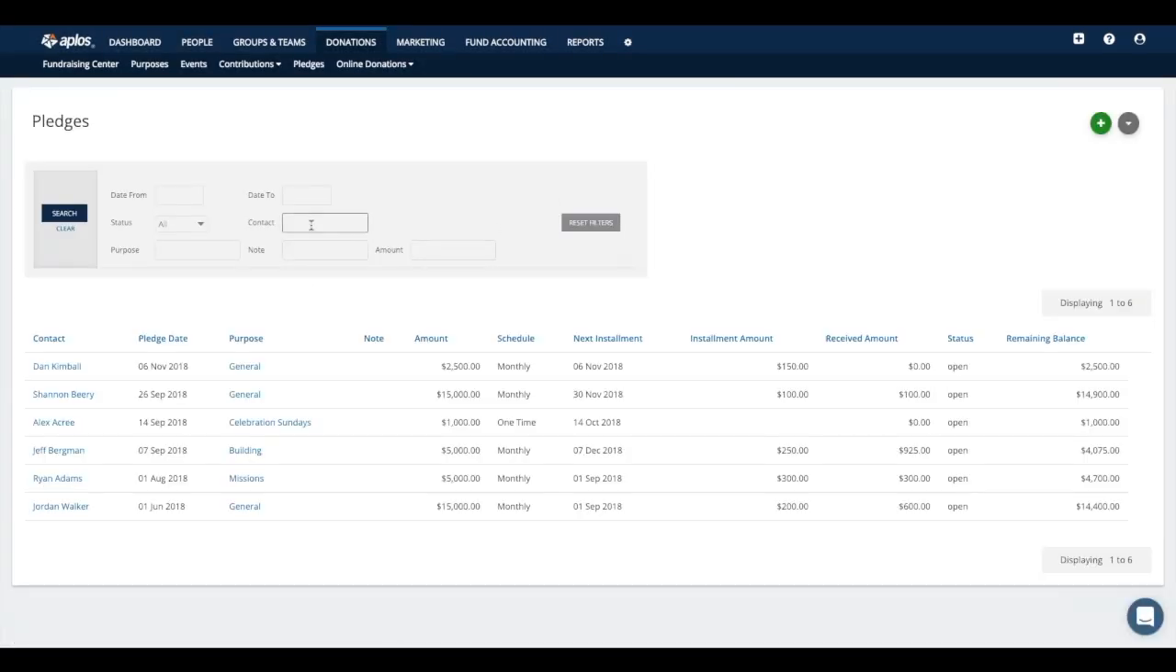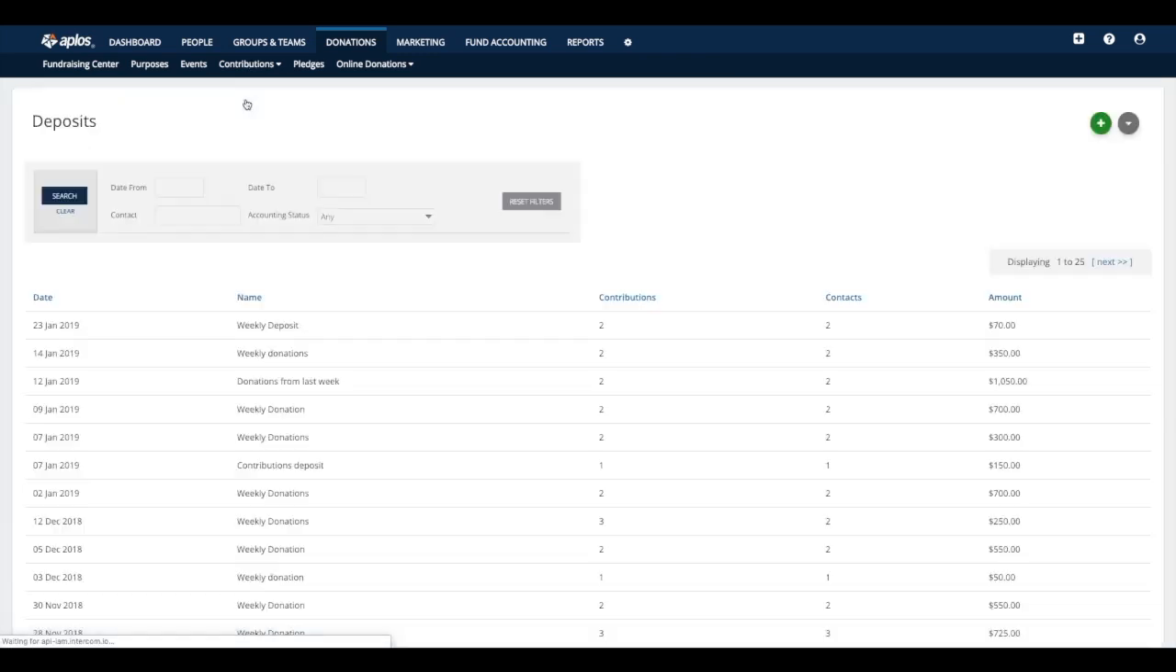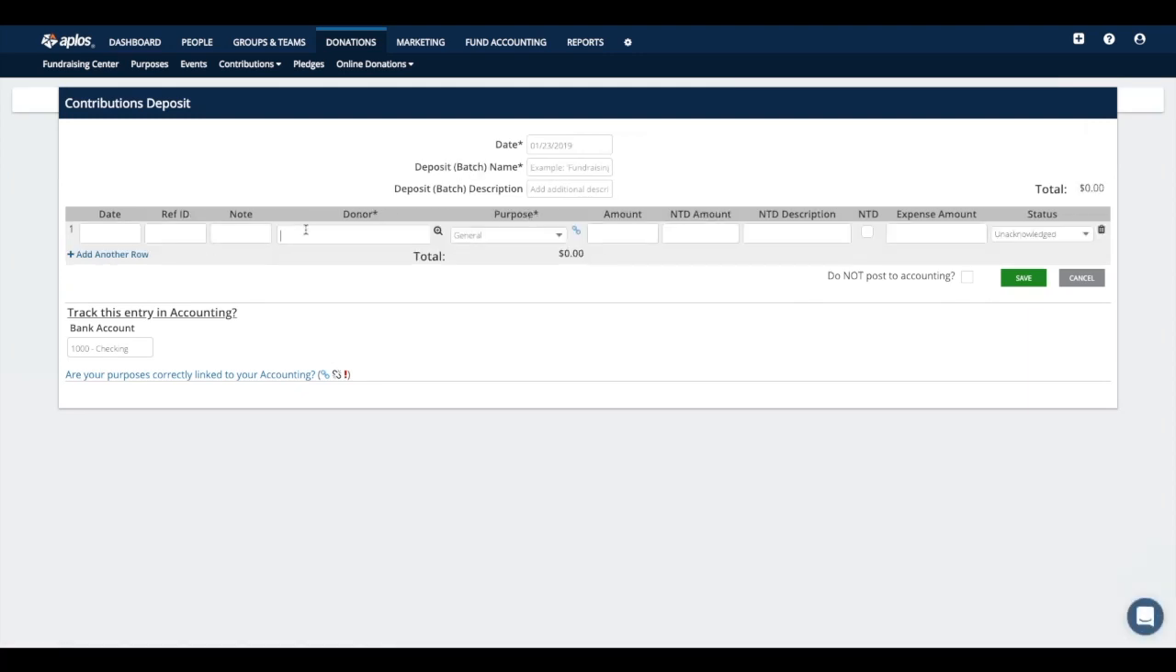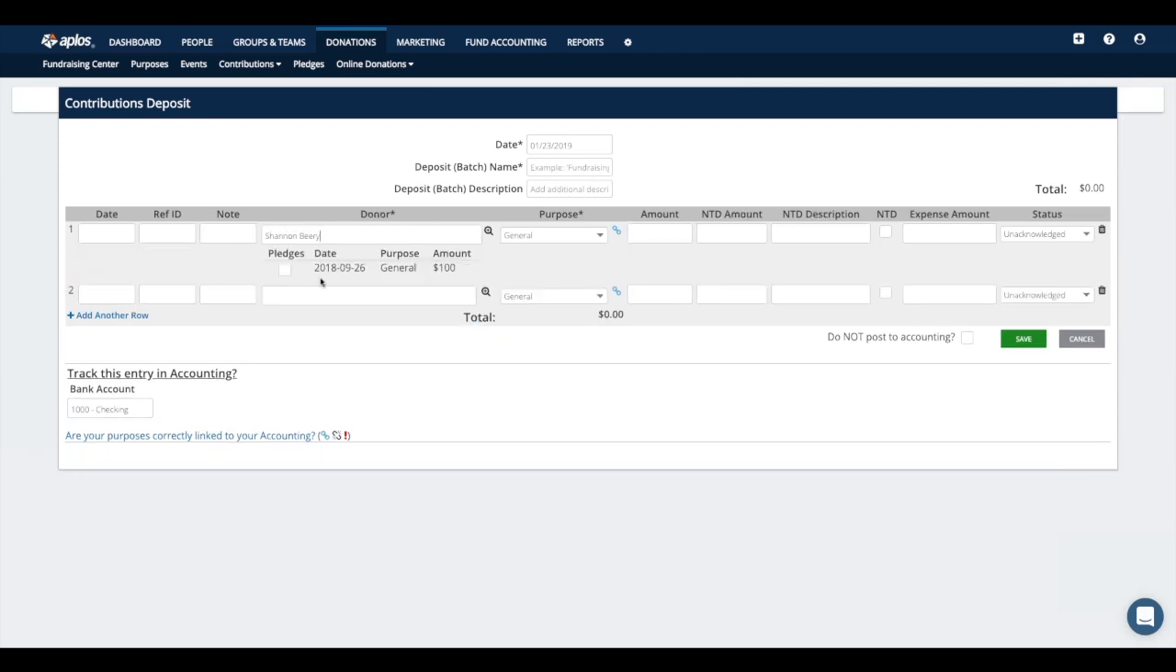So that once you do have a pledge set up, let's go back to deposits here, start a new one. All right, when you put in that person's name the next time after you've created their pledge, like Shannon, then the system will recognize that they have an open pledge. So when you are entering in their donation, if it should be going towards the pledge amount, then you can check the box there to say, yes, apply that to the pledge that they've made. Or if it's going to be above and beyond, you can just leave that box unchecked so that it'll count as an additional donation on top of what they've pledged.